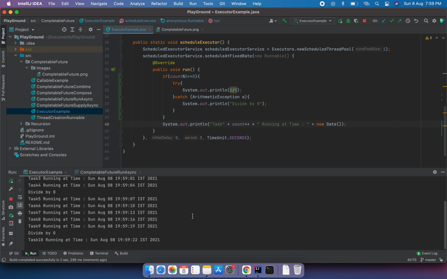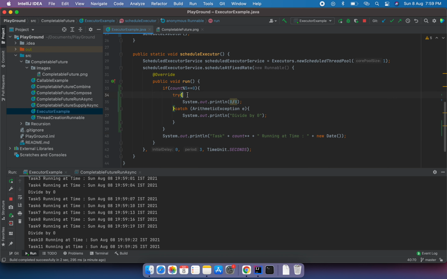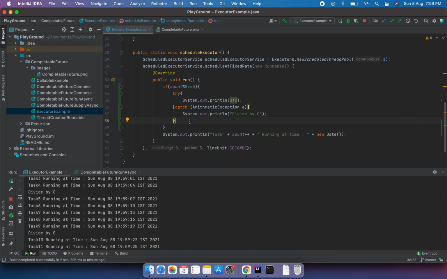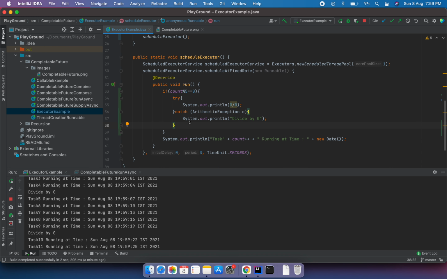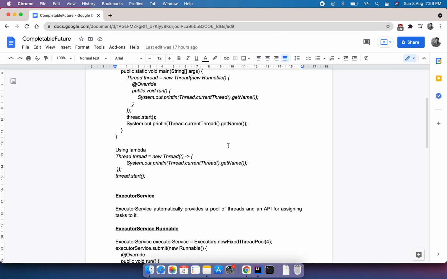Yeah, so in this scenario, we are not causing the other executors, meaning other future tasks, to get impacted, because we are gracefully catching the exception here. So this is one way to write clean code. This is one of the very basic examples using the executor service. So I'll jump back to the sheet here.